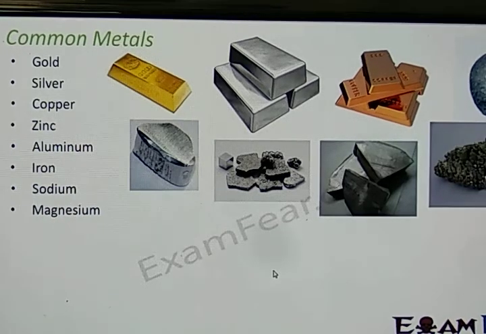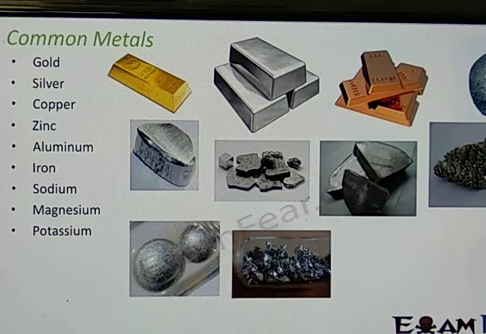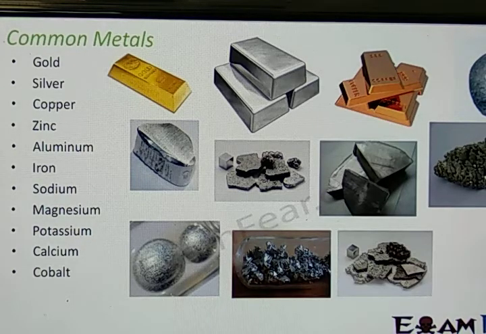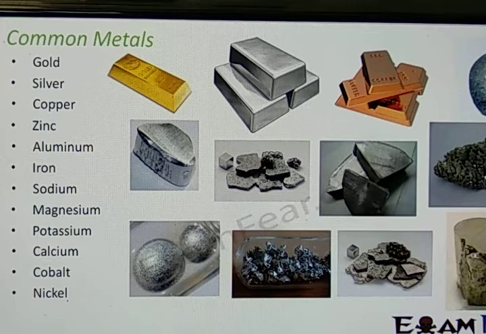You see sodium, magnesium, potassium, calcium, cobalt, nickel. In this you can get to see how each of these metals looks. These are the most commonly used metals, with a lot of applications. In fact, you will find gold, silver, iron, copper, aluminium, all these metals in your houses itself. Okay, so these are the most used common metals.